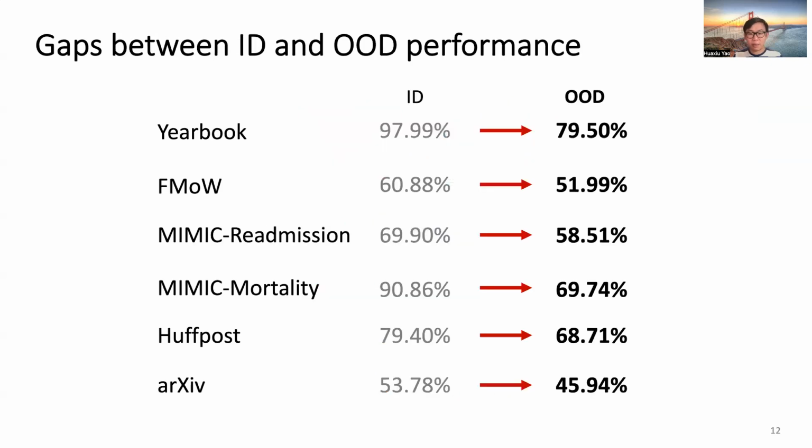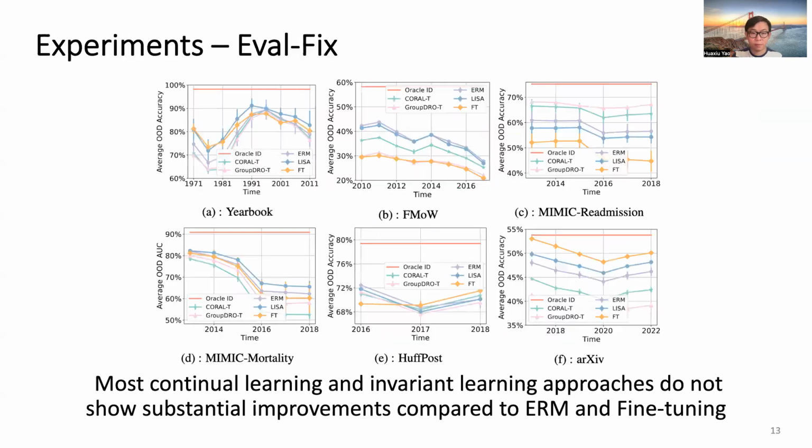In our experiments, we first observe clear performance gaps between ID and OOD performance on every dataset. Second, we show the per time step performance on Eval-Fix. Please refer to our paper for the results under the Eval-Stream setting. Here, we basically observe that most continual learning and invariant learning approaches do not show substantial improvements compared to ERM and fine-tuning. So we hope that Wild-Time will accelerate the development of temporally robust models.